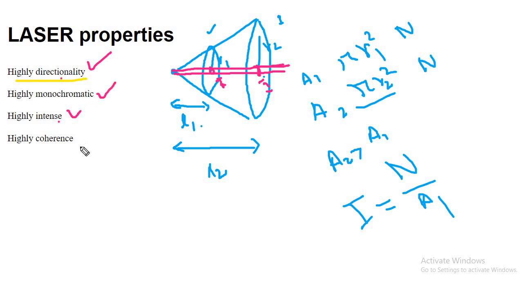Now come these two properties, monochromaticity and coherency. Obviously we have artificial stimulated emission. It acts like a single transition. So a single transition gives a single type of photon and a single phase value.